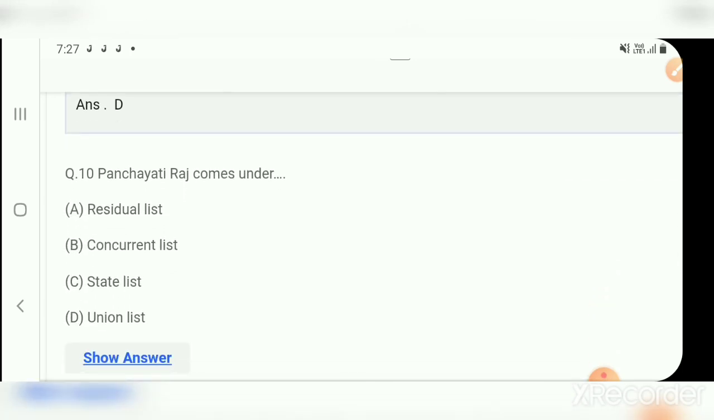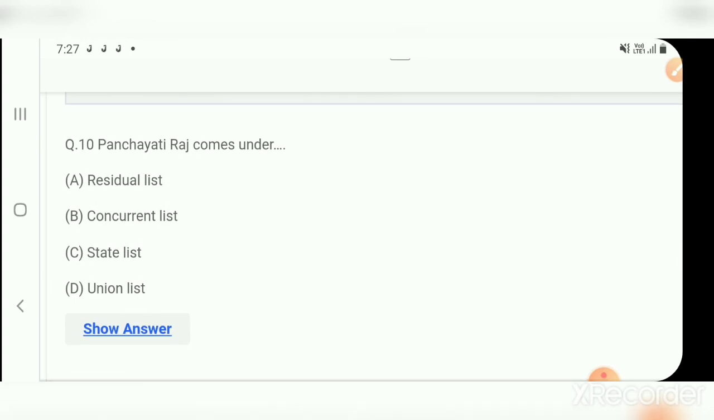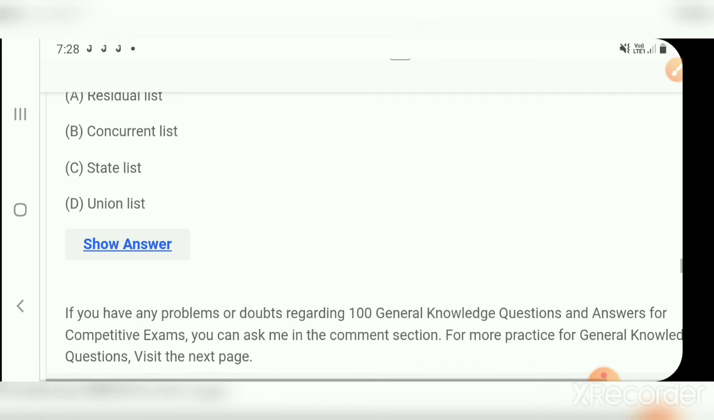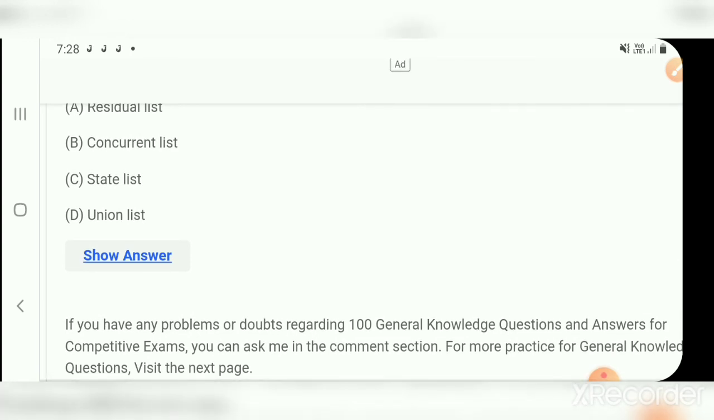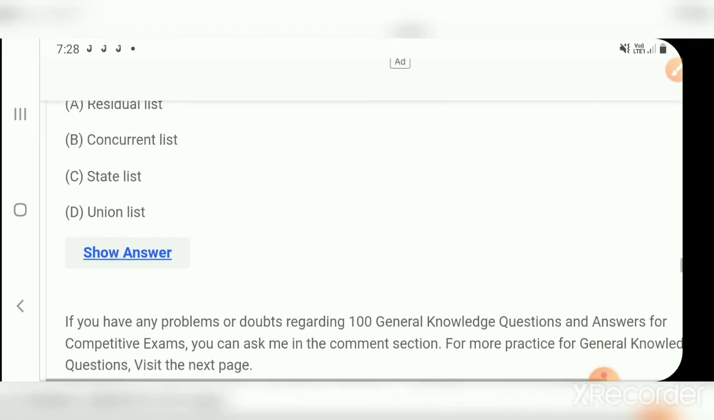Question number 10. Panchayati Raj comes under option A, residual list. Option B, concurrent list. Option C, state list. And option D, union list. So, the right answer is state list.